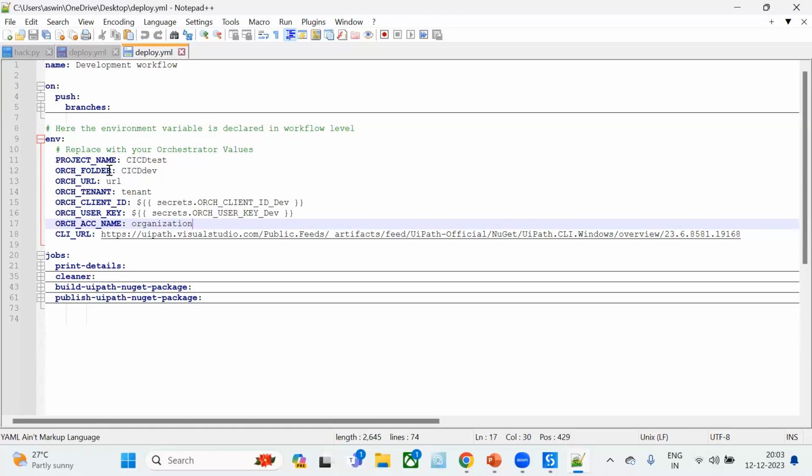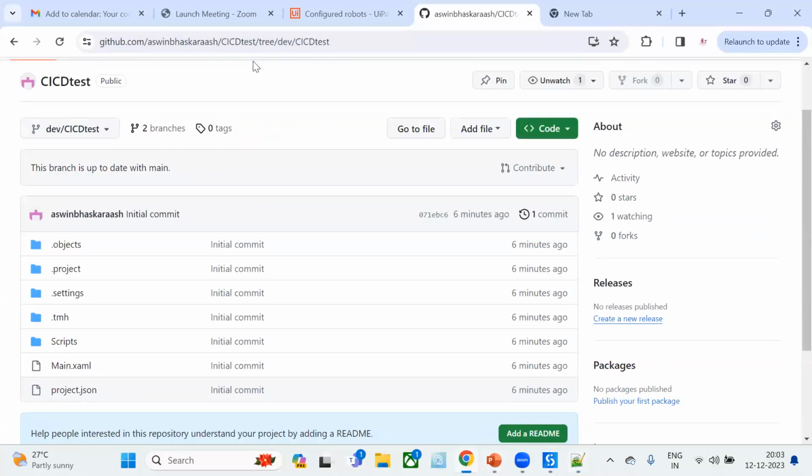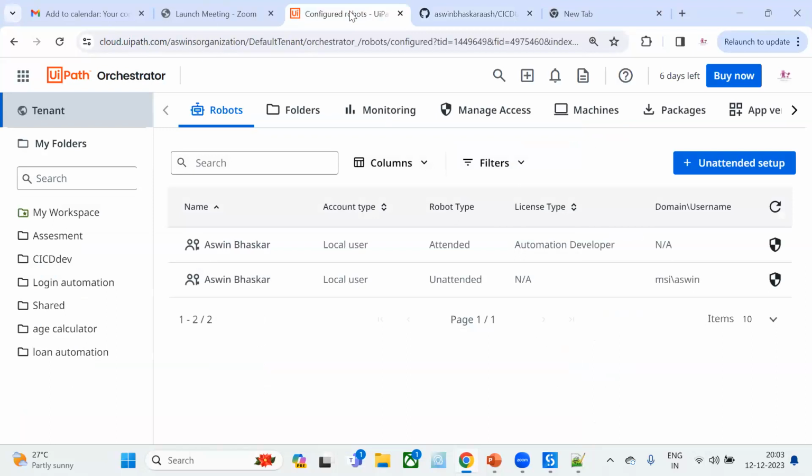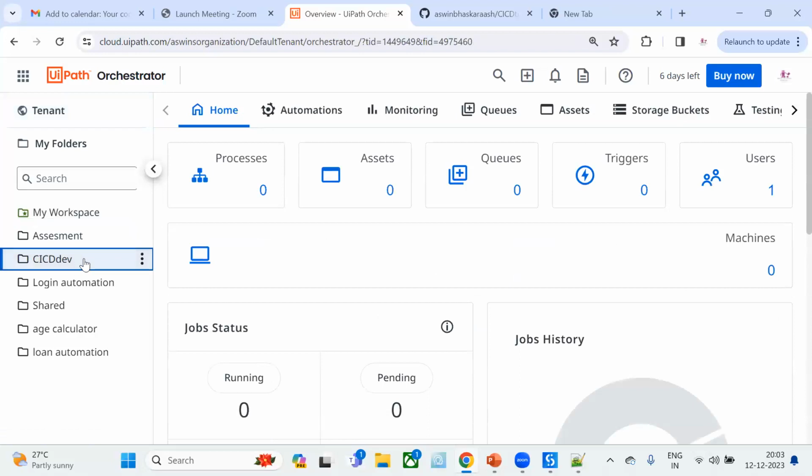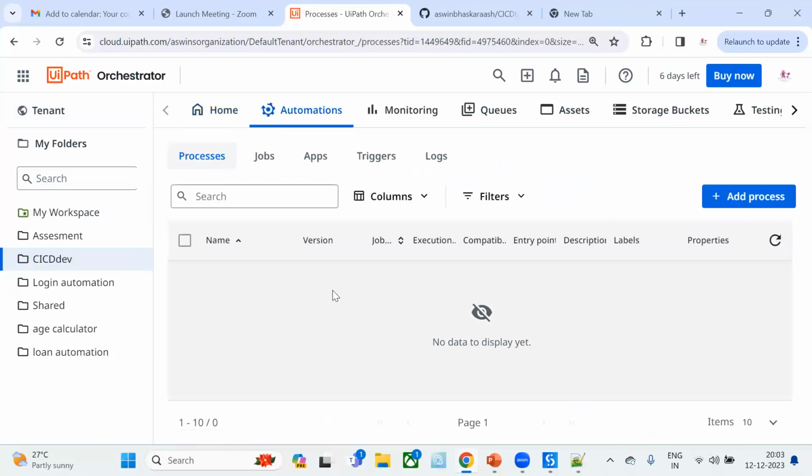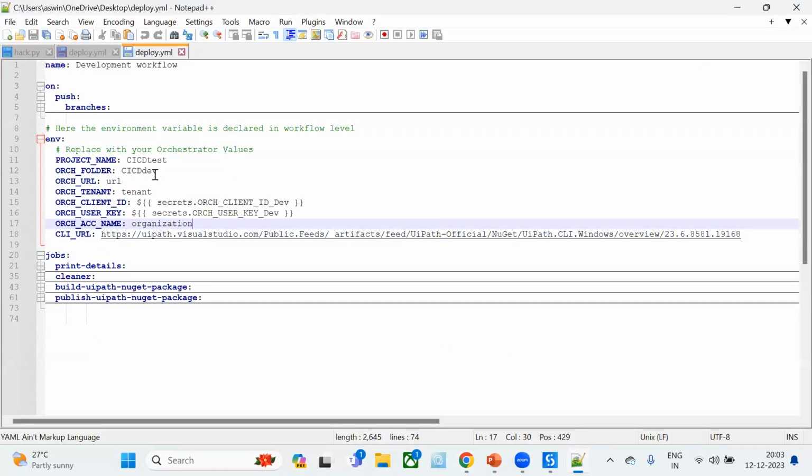Now we need to provide the project name. That's the first thing. I have already provided CI/CD test as our project name. Next is orchestrator folder. I will just show you my orchestrator. I have already created a folder called CI/CD dev here, and it doesn't have any process inside. When we push through our CI/CD, we'll have some processes available here. So CI/CD dev is my folder name.